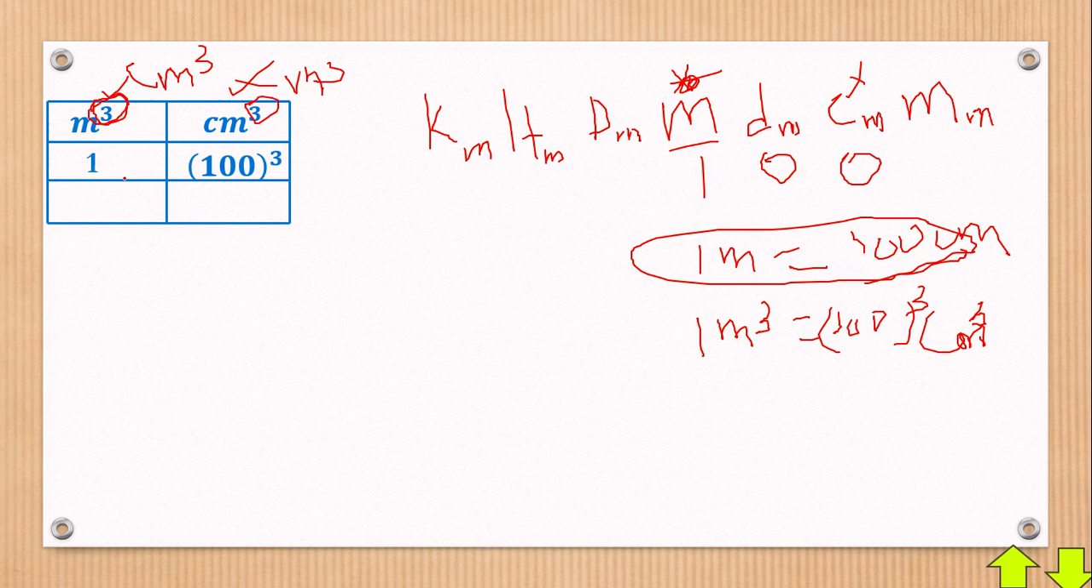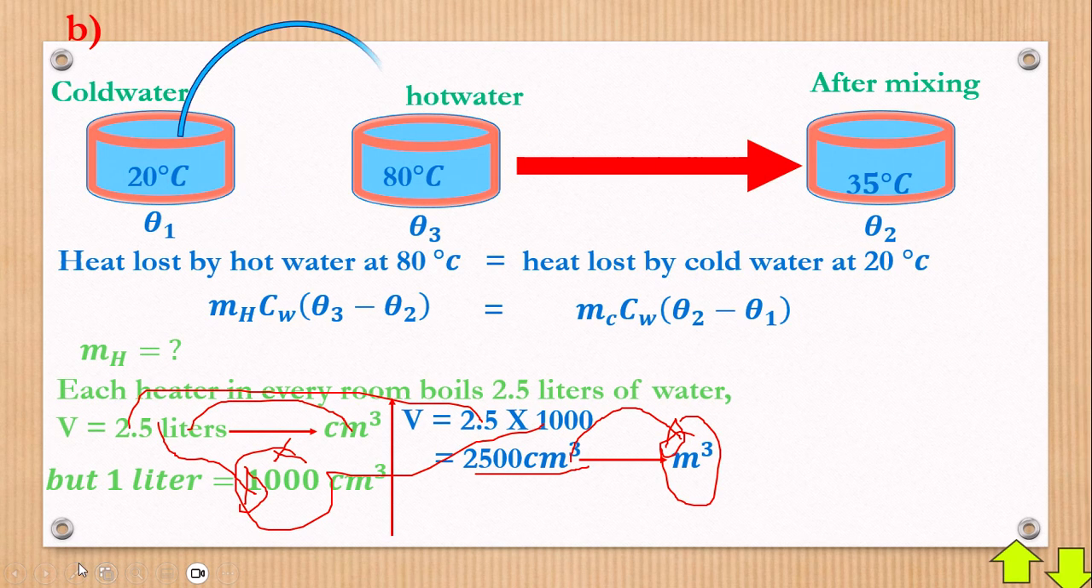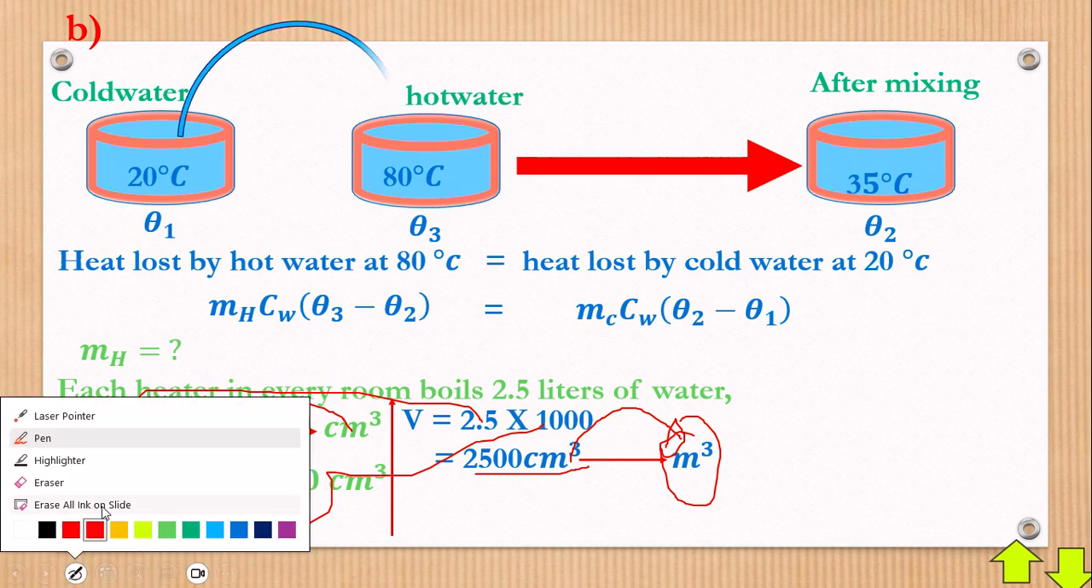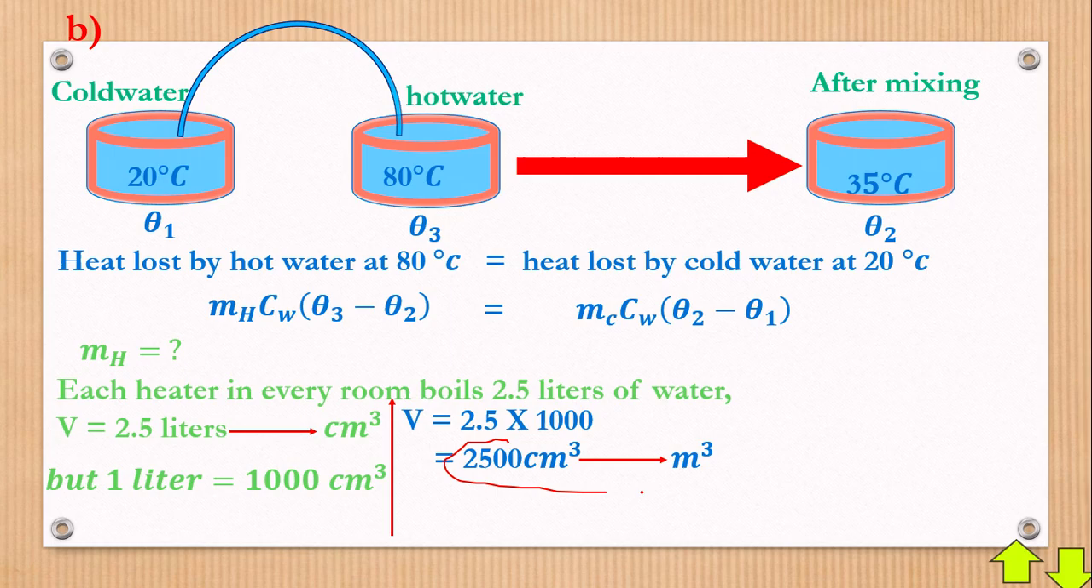Now, of course, what do we want to convert? Don't forget, please. We want to convert this right here. We want to convert this into meters cubed. That's our aim. Why? Because volume is measured in meters cubed.